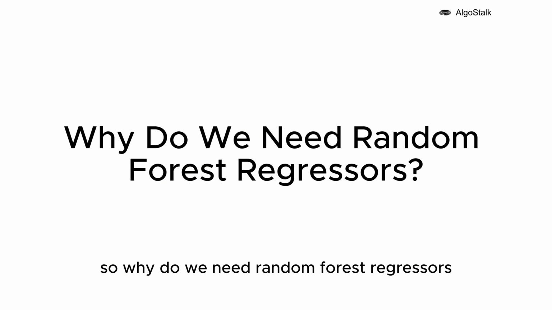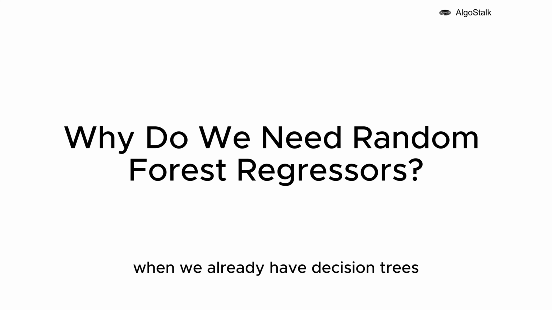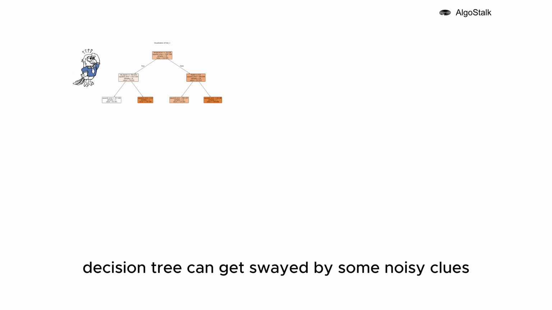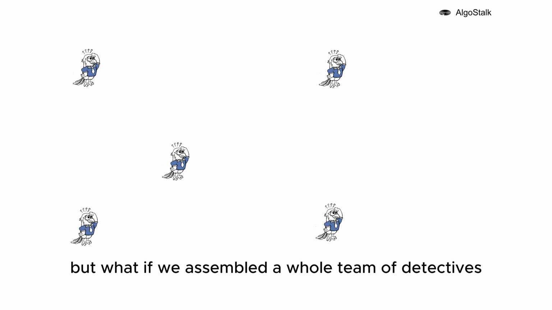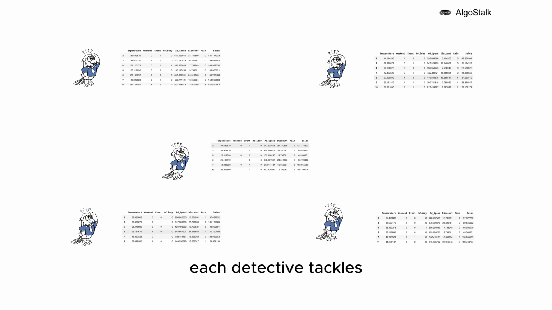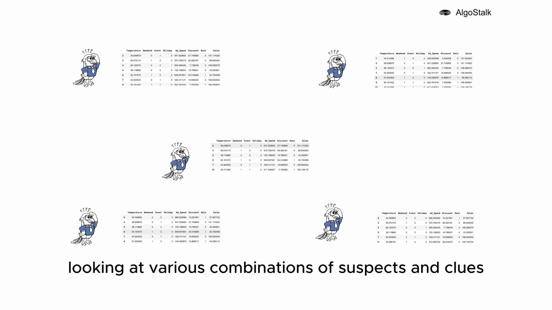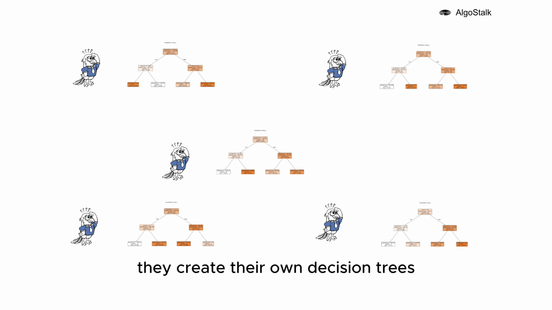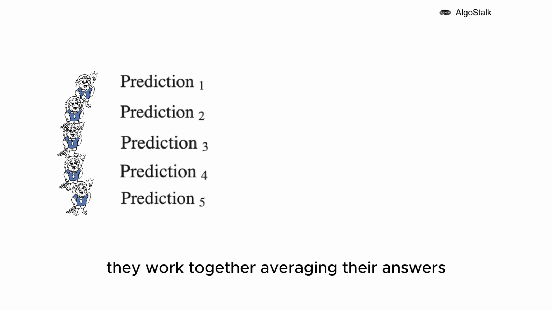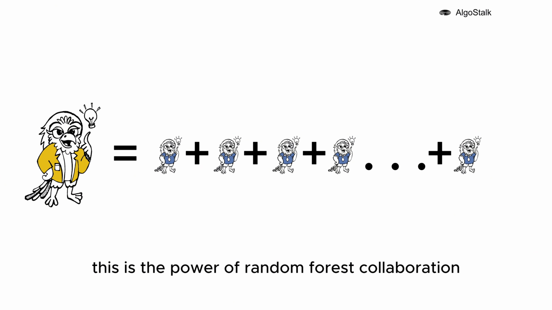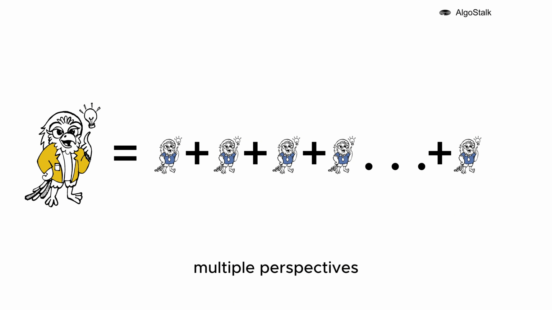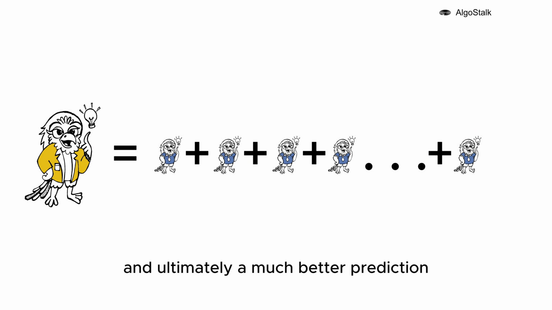So, why do we need Random Forest regressors when we already have decision trees? A decision tree can get swayed by noisy clues, outliers, or overfit to a specific part of the case. But what if we assembled a whole team of detectives? Each detective tackles the case from a slightly different angle, looking at various combinations of suspects and clues. They create their own decision trees, all slightly different, and once they've each reached a conclusion, they work together, averaging their answers to make sure we get the most accurate and balanced result. This is the power of Random Forest: collaboration, multiple perspectives, and ultimately, a much better prediction.